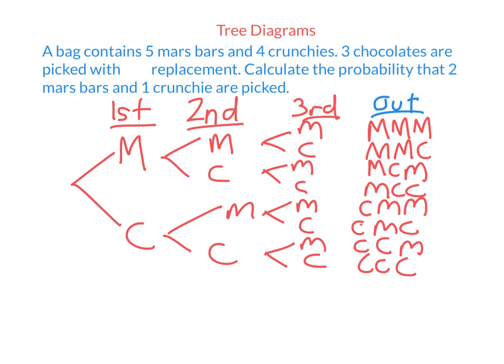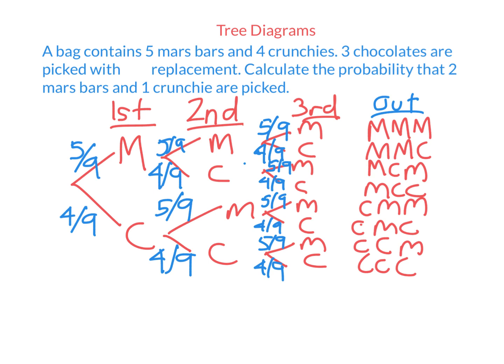But there's a problem. The probability of each of these is not 1 over 8. Why is that? Because each of these is not equally likely. At each stage, it's more likely I pick a Mars bar. See, there are 9 chocolates in total, 5 of which are Mars bars. So I need to put a 5 over 9 every time I pick a Mars bar. And then a 4 over 9 every time I pick a Crunchie. So how do I answer this question, the probability that 2 Mars bars and 1 Crunchie are picked?